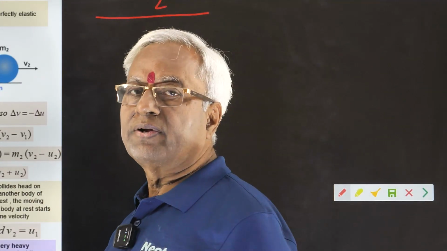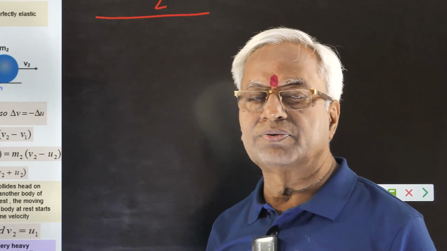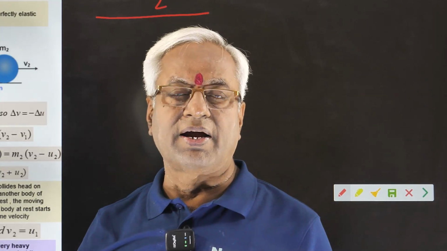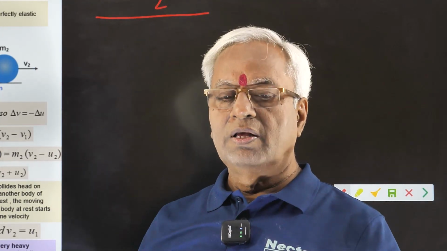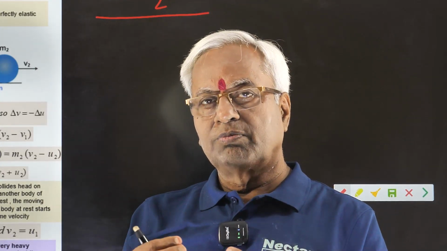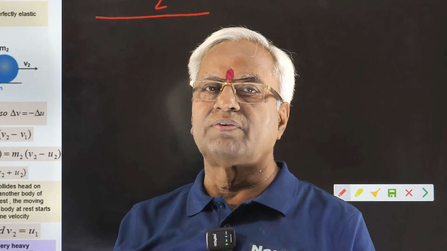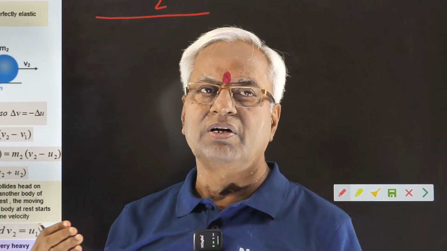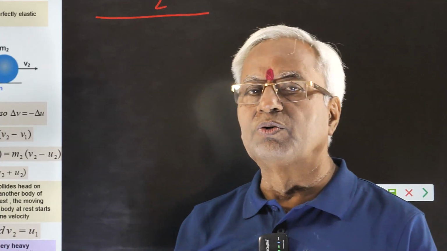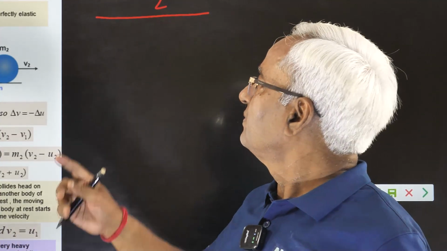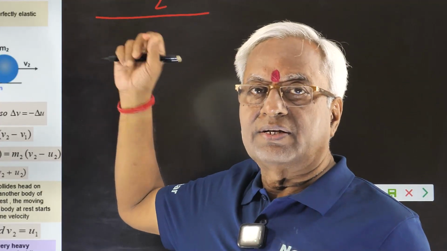So what is perfectly elastic collision? In which there is no loss of kinetic energy. In fact, this is possible when collision takes place between the fundamental particles like alpha, beta, neutron, electron. Their collisions may be dealt as perfectly elastic.